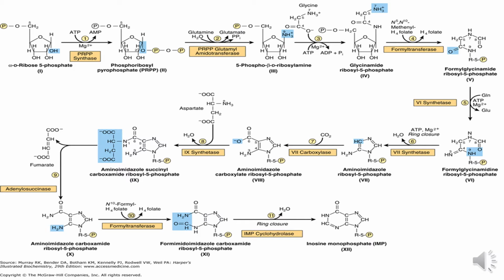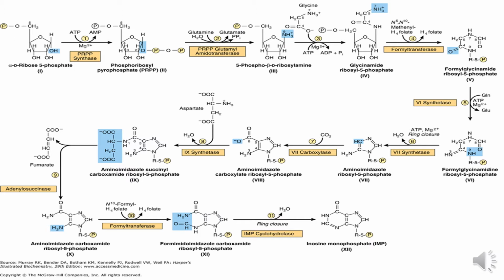The next reaction is PRPP glutamyl amidotransferase, which transfers the amide nitrogen of glutamine to the ribose pyrophosphate and converts it into 5-phospho-beta-D-ribosylamine. Then glycine contributes its whole molecule to the amide nitrogen of glutamine to convert it into 5-phosphoglycinamide